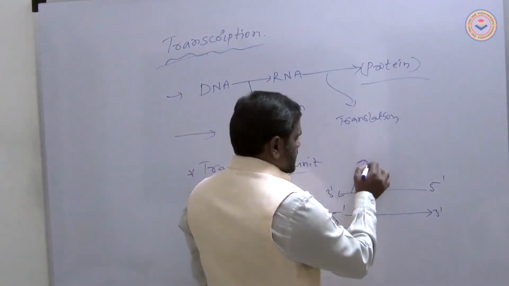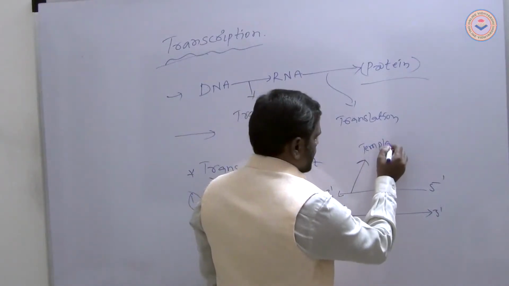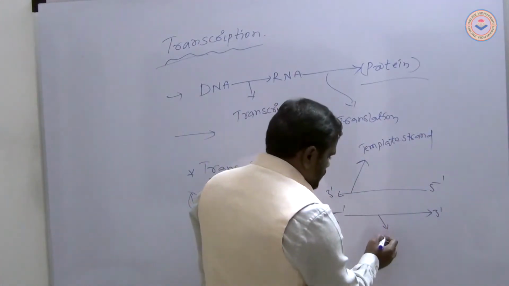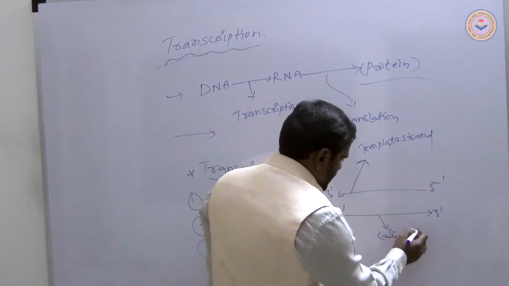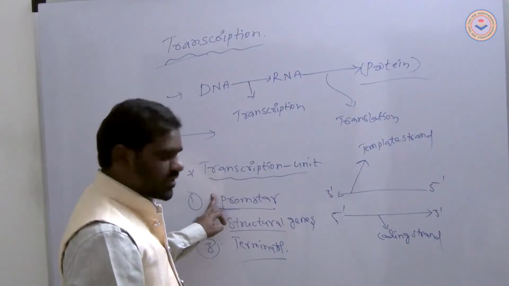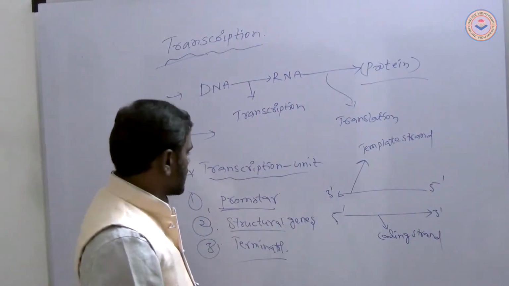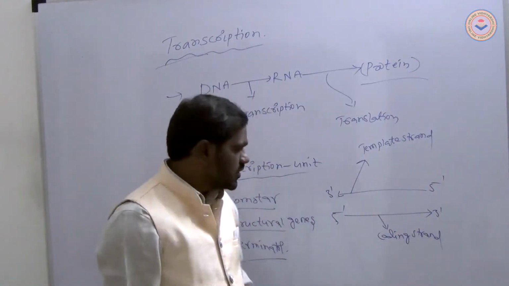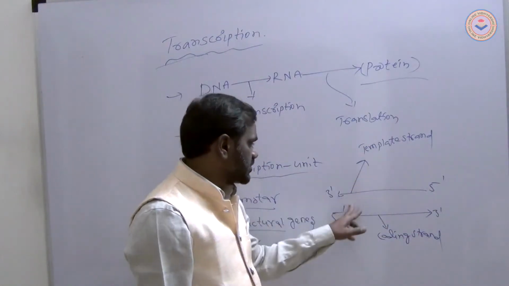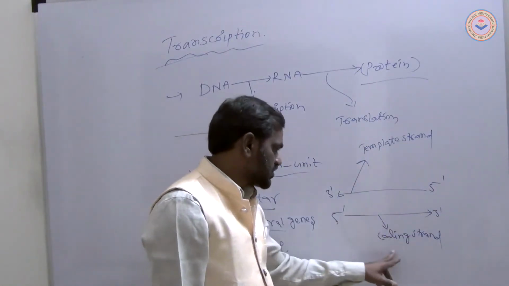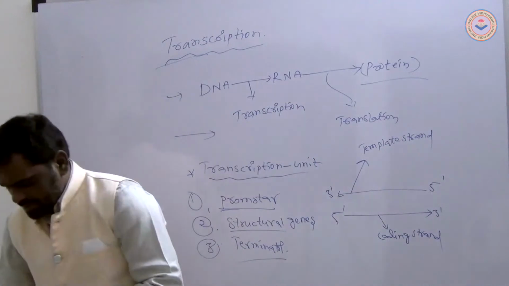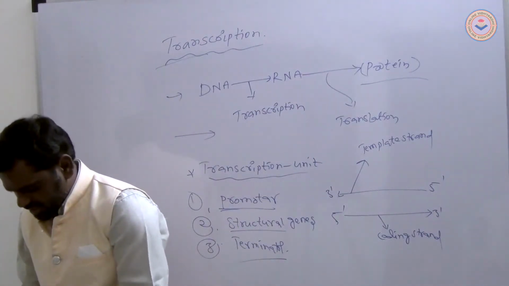The upper strand is called the template strand. The lower strand is called the coding strand. Now observe carefully. What is the transcription unit? The transcription unit consists of three parts: promoter, structural genes, and terminator. Generally, DNA is double stranded: the upper strand is the template and the lower strand is the coding strand.